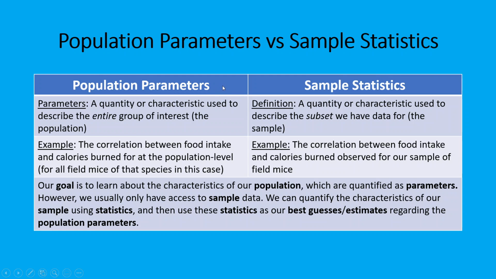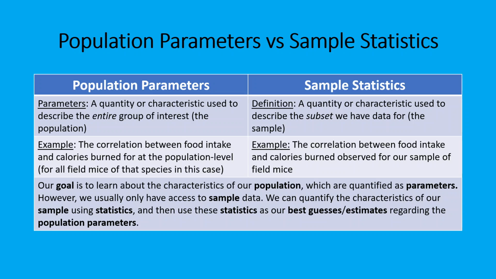With this distinction between population and sample comes the distinction between parameters and statistics. A parameter is just a quantity or characteristic that we use to describe the entire group of interest, i.e. the population. For an example of a population parameter, we might be interested in the correlation between food intake and calories burned for the mice at the population level. This is for all field mice of that species in this case.